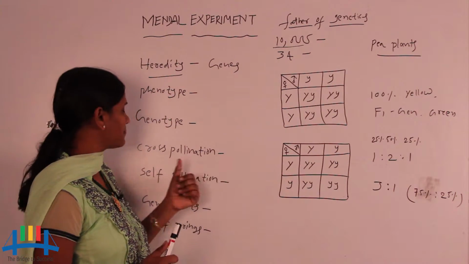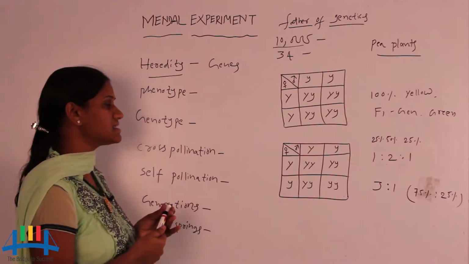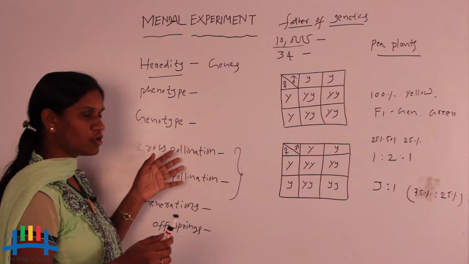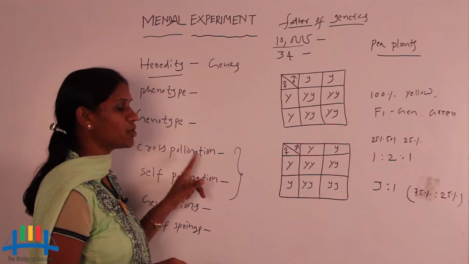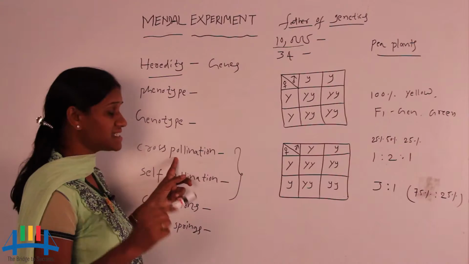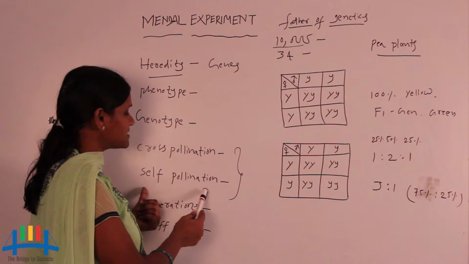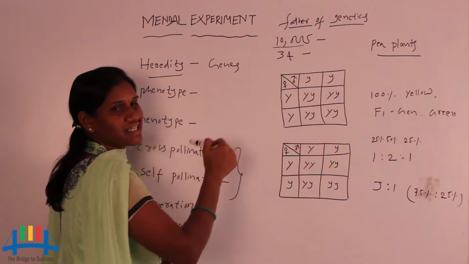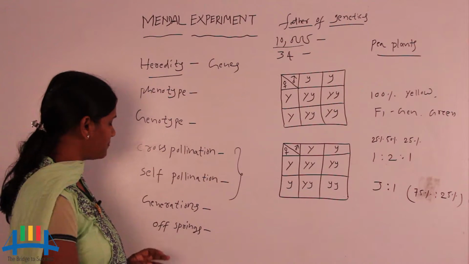Then cross and self pollination. He observed 34 varieties in the plant because of two reasons: one is cross pollination and one is self pollination. We know that commonly cross means opposite and self means within the same plant. Self pollination means the fusion of male and female gametes within the flower of the plant, and the opposite is cross pollination. Because of that, Mendel observed 34 varieties of characters in pea plants.